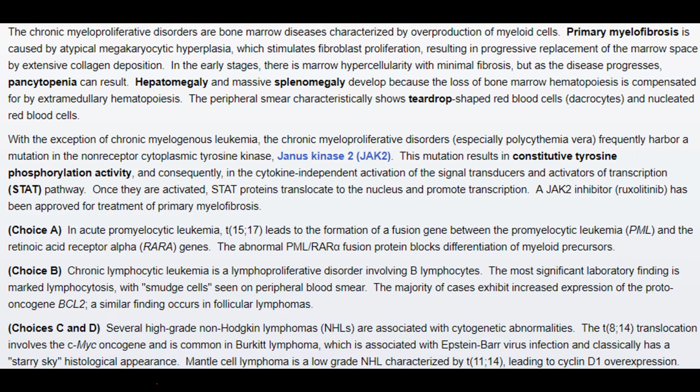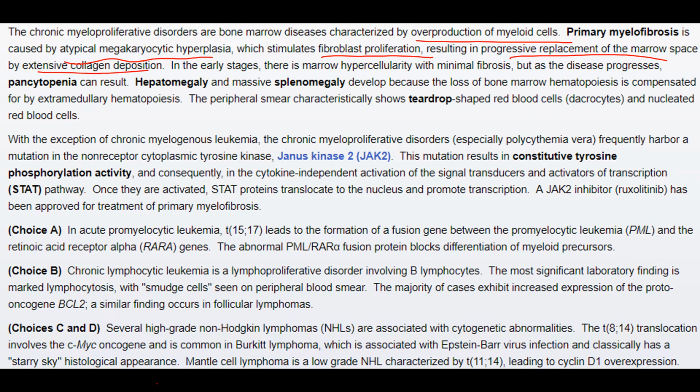The chronic myeloproliferative disorders are bone marrow diseases which are characterized by overproduction of myeloid cells. Primary myelofibrosis is caused by atypical megakaryocytic hyperplasia, which stimulates fibroblast proliferation, resulting in progressive replacement of the marrow space by extensive collagen deposition.